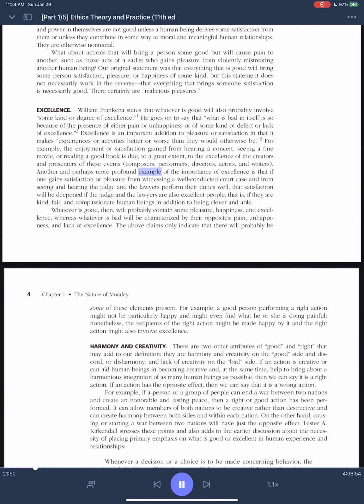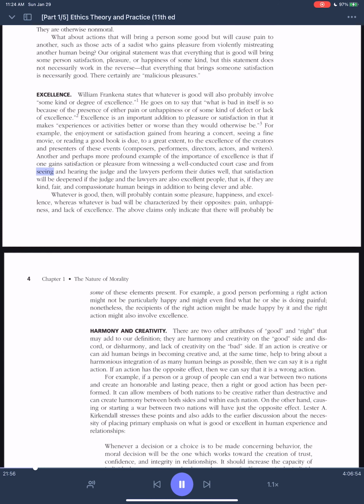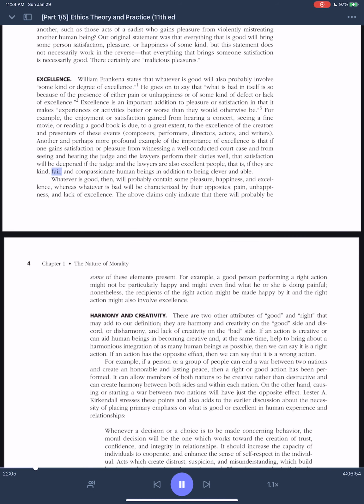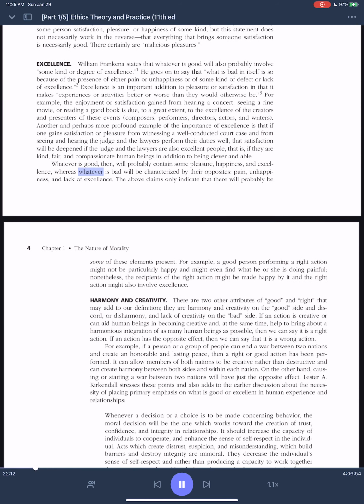Another and perhaps more profound example of the importance of excellence is that if one gains satisfaction or pleasure from witnessing a well-conducted court case and from seeing and hearing the judge and the lawyers perform their duties well, that satisfaction will be deepened if the judge and the lawyers are also excellent people, that is, if they are kind, fair, and compassionate human beings in addition to being clever and able. Whatever is good, then, will probably contain some pleasure, happiness, and excellence, whereas whatever is bad will be characterized by their opposites, pain, unhappiness, and lack of excellence.